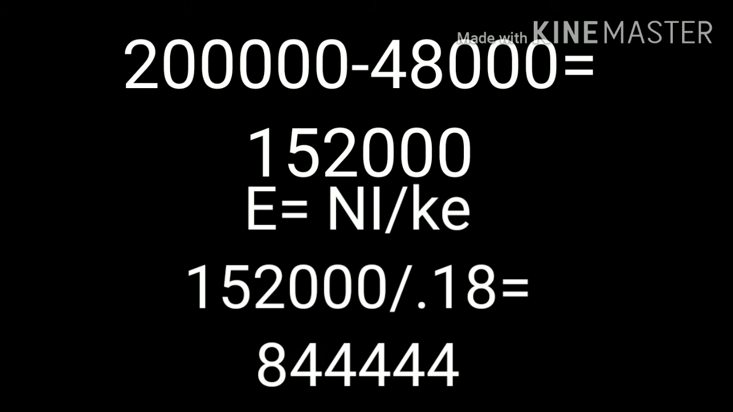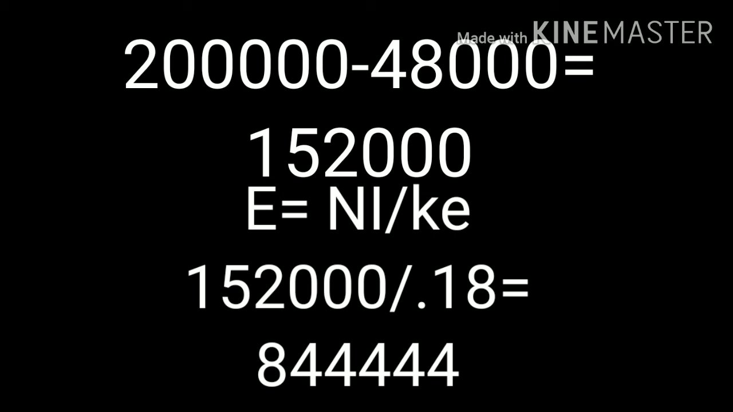Earnings available to equity shareholders or net income is 1,52,000. Here preference capital is not used, so preference dividend is nil and tax is also ignored here. Then E is equal to earnings available to equity shareholders divided by equity capitalization rate. Here equity capitalization rate is 18% or 0.18. So E is equal to 1,52,000 divided by 0.18. And E is 8,44,444.